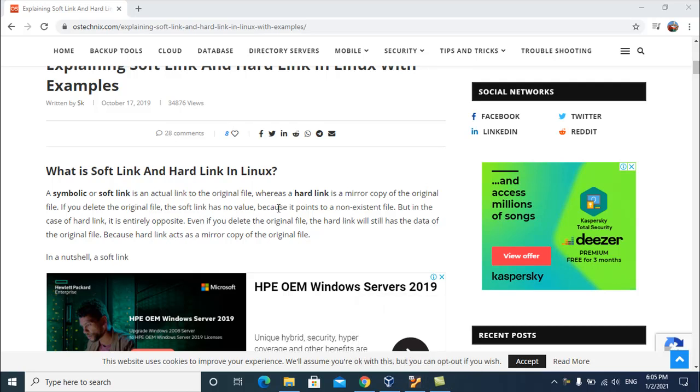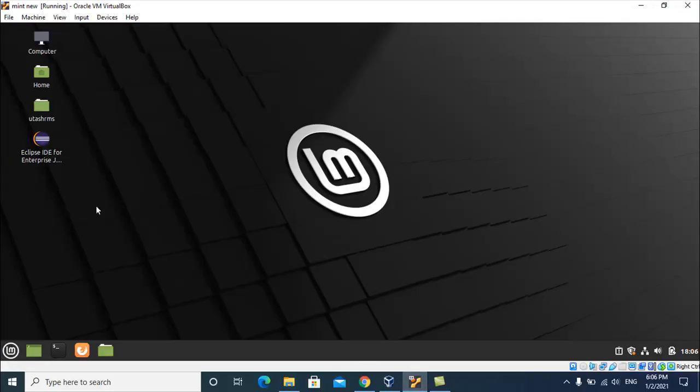In this session, I shall cover the topic of soft and hard link in Linux operating system. A symbolic soft link is an actual link to the original file, whereas hard link is a mirror copy of the original file. If you delete the original file, the soft link has no value because it points to a non-existent file. But in the case of hard link, it is entirely opposite. Even if you delete the original file, the hard link will still have the data of the original file. Okay, let me explain what this concept is practically.